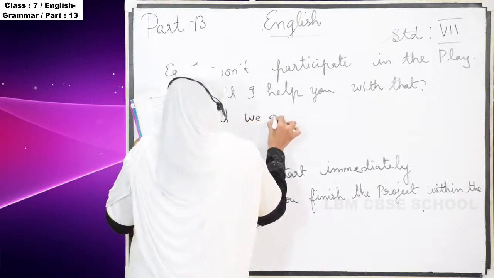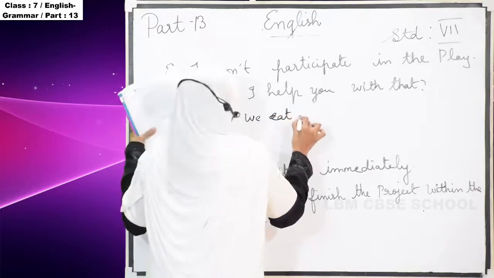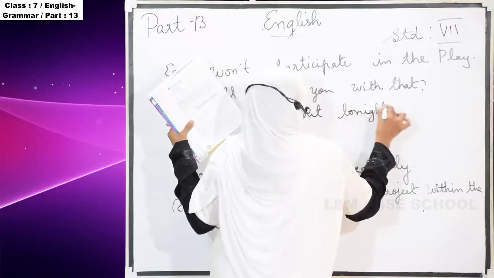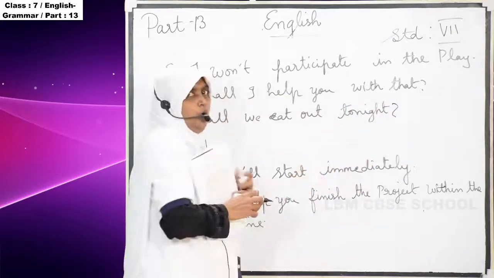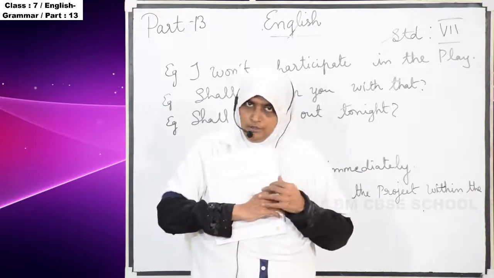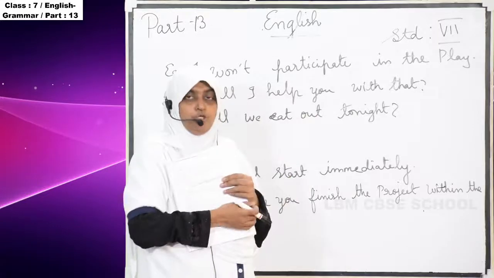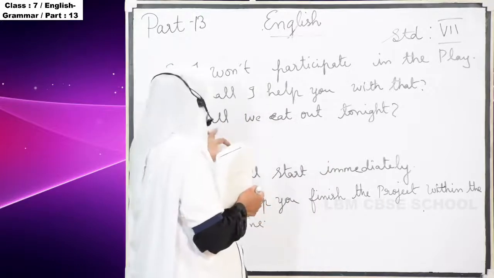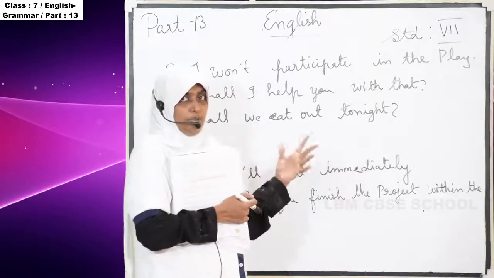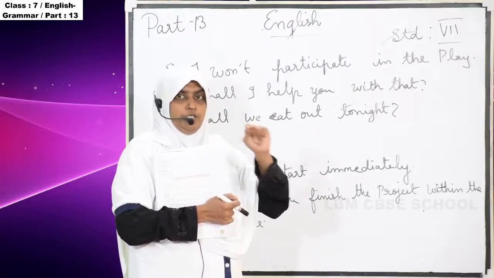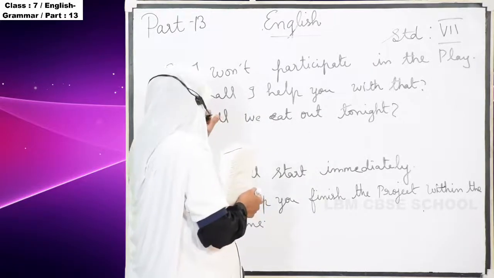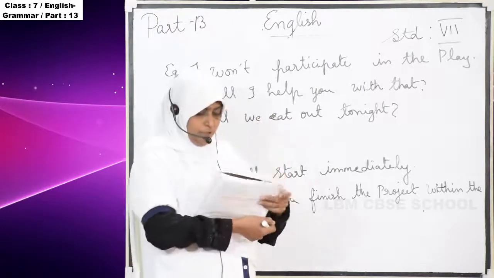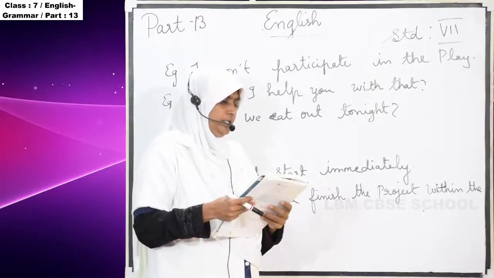Shall we eat out tonight? So it's also another interrogative form, asking a question. So shall can be used when you are asking a question. So what they are asking, shall we eat out tonight? Shall we eat out tonight? Asking a question, it's a future tense. So shall and will are used for simple future tense. And then what are the examples?